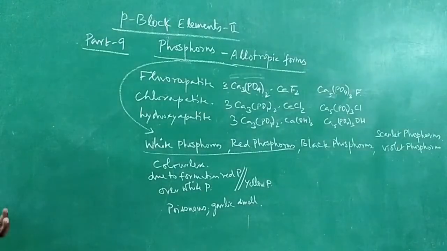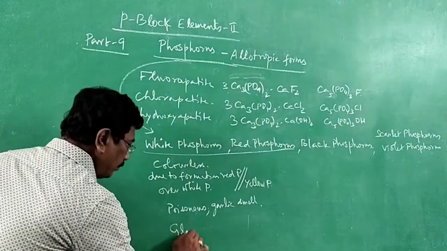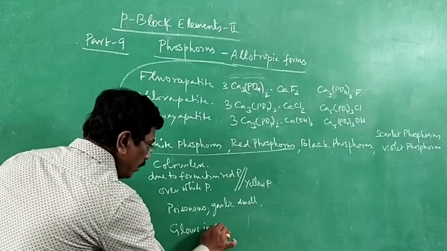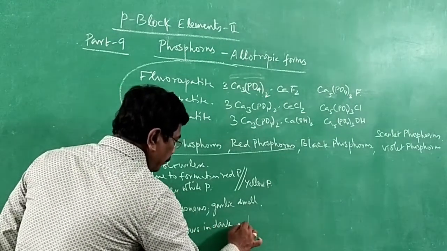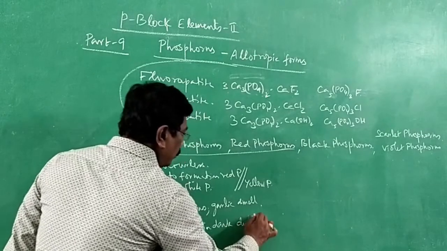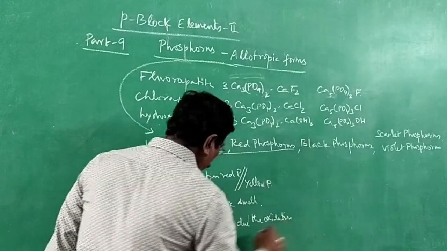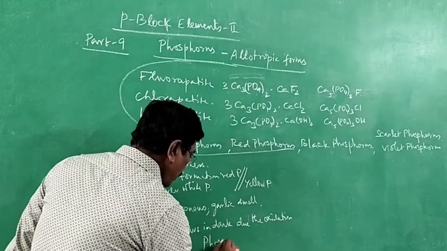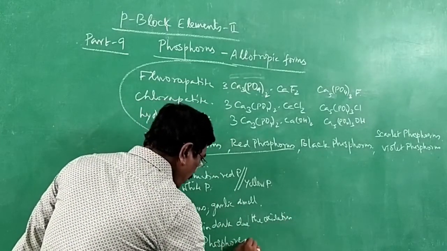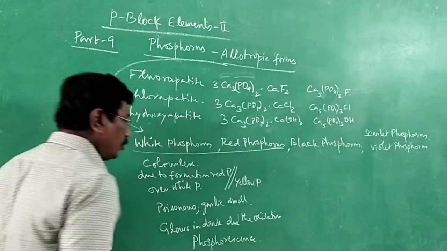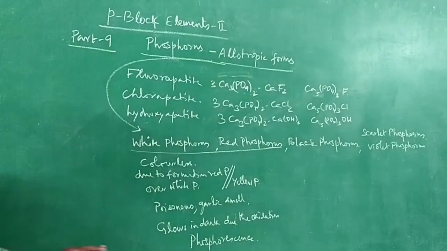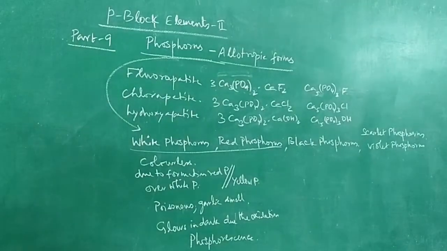It glows even in the dark because it gets oxidized easily to become oxide of phosphorus. So it glows in the dark due to its oxidation, and this process is known as phosphorescence. The process of phosphorescence occurs with white phosphorus, not with red phosphorus.